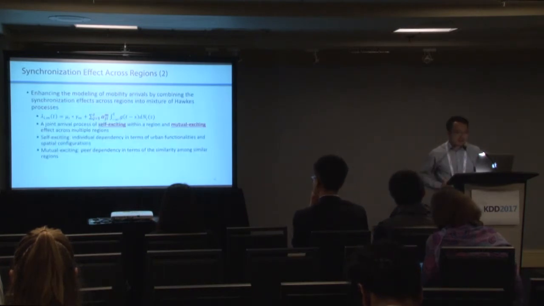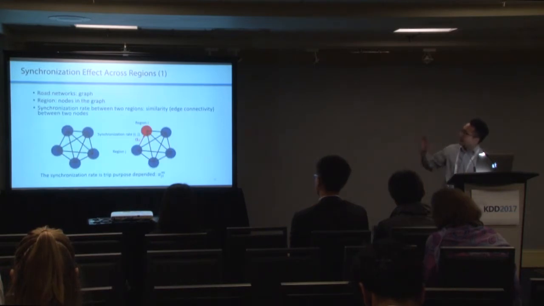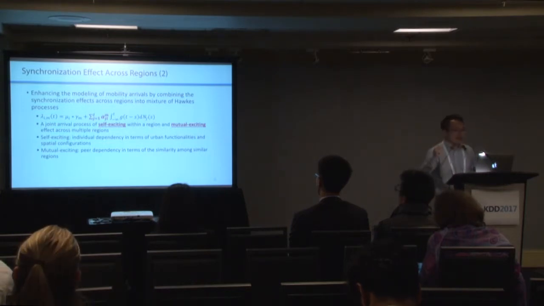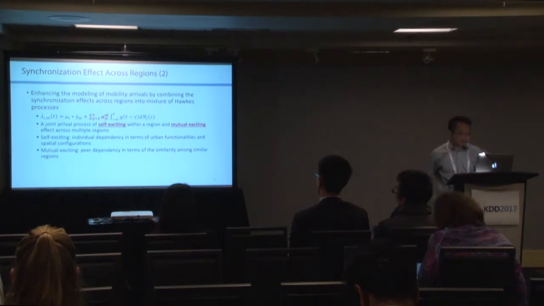With this synchronization rate, we can enhance the mixture of Hawkes process with the synchronization rate on the arrival rate. Still, we have the base rate for trip purpose m arriving at i, and also the decaying function from historical events.